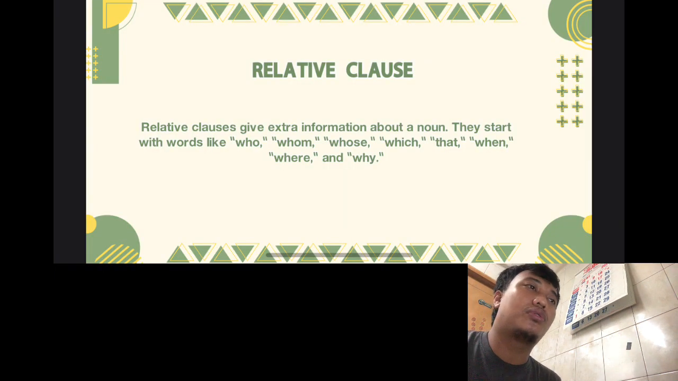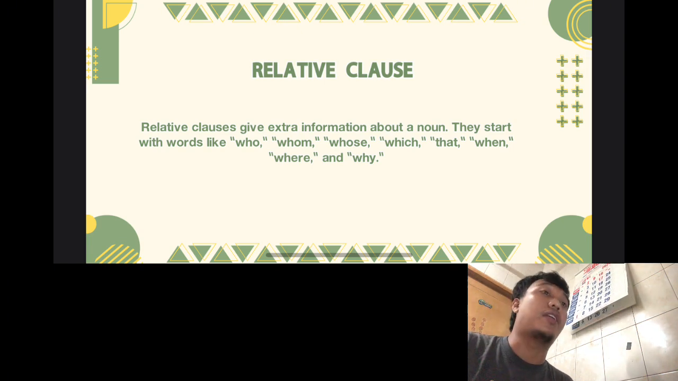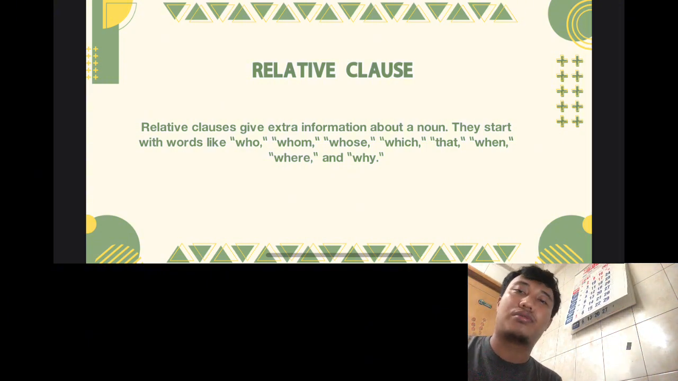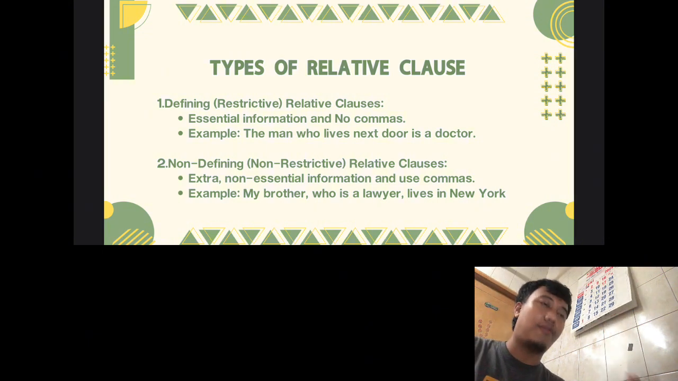Okay, I want to go to the next material, which is relative clauses. Relative clauses give extra information about the noun, and they start with words like who, whom, whose, which, that, when, where, and why. They can be a replacement of the relative pronouns. Types of relative clauses: defining, or restrictive, and non-defining, or non-restrictive.